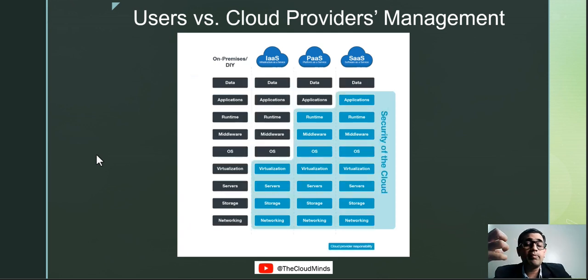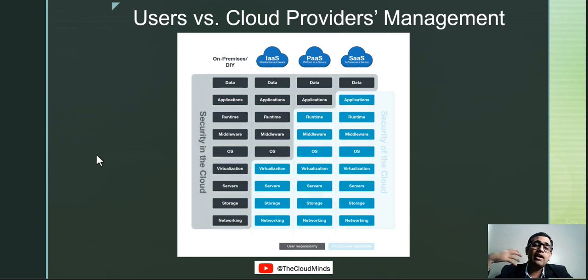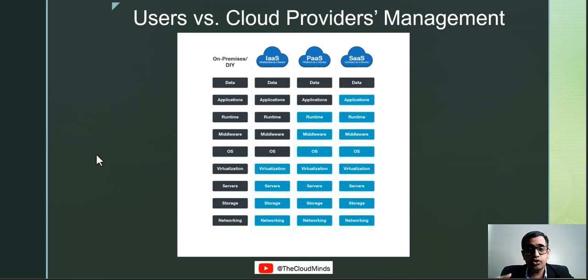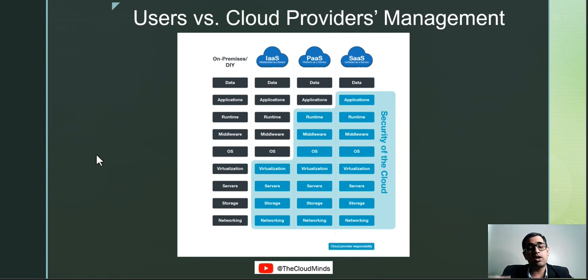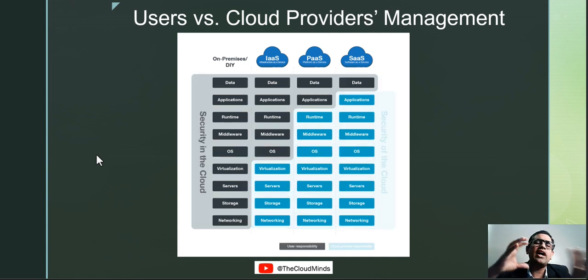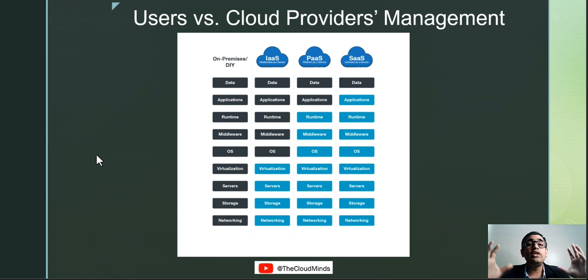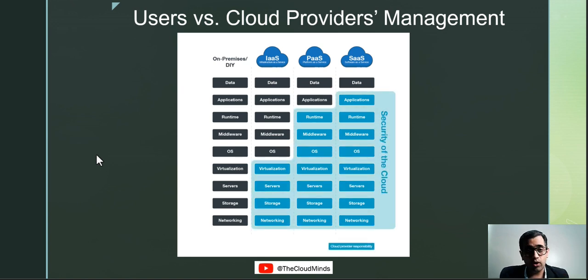If you see on-premises, you have to take care of everything, right from the data to virtualization to operating system to runtime to networking, storage, etc. Everything you'll have to take care of, and you need a dedicated team for all this.